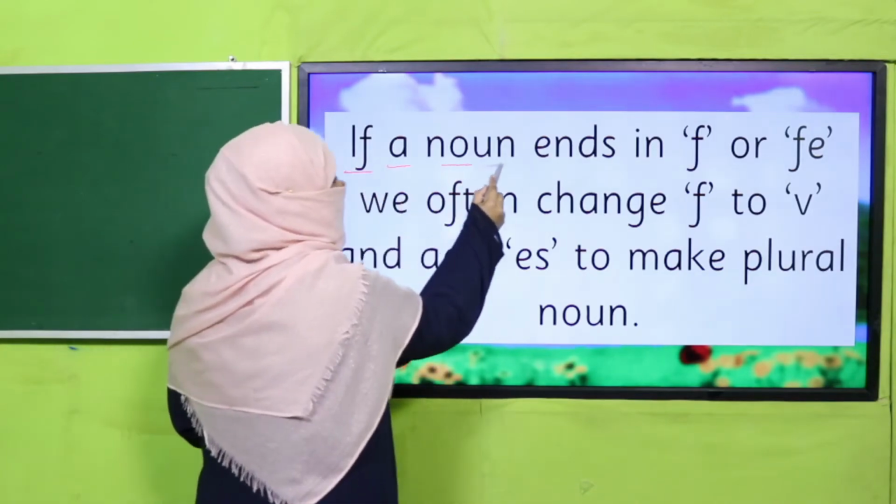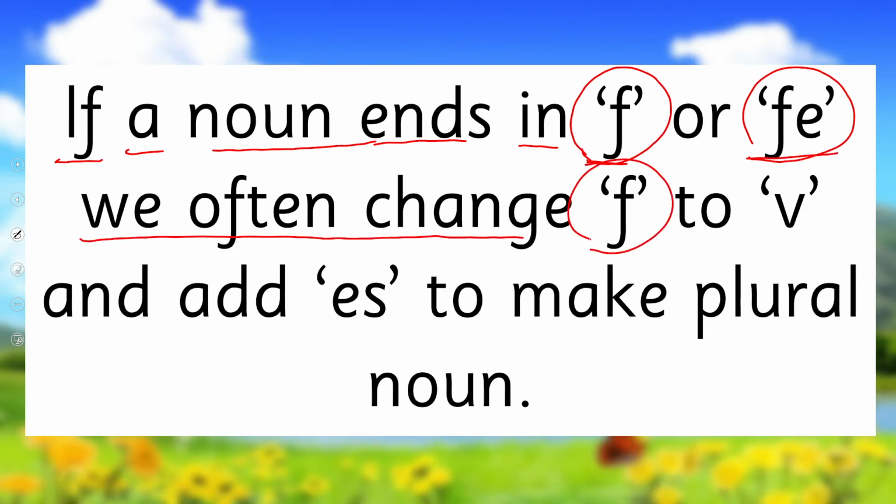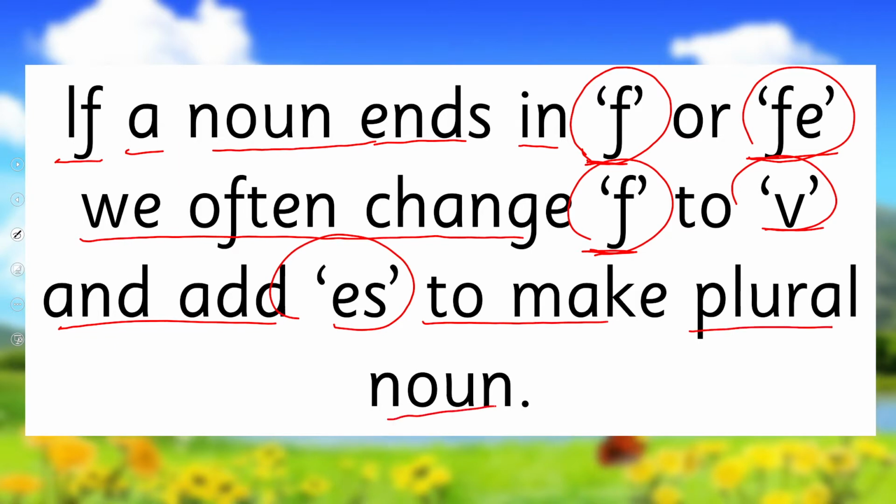If a noun ends in F or FE, what does it mean? The last letter of the noun is F or FE, we often change F to V. Means we replace F with V and add ES to make plural noun. You got it?